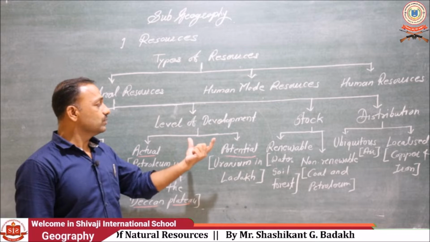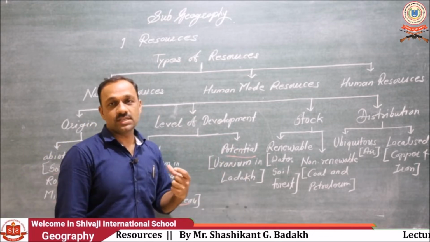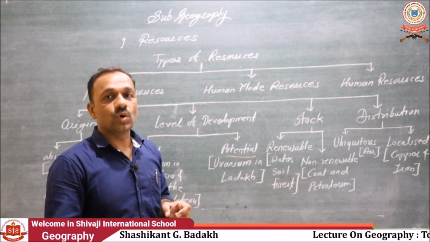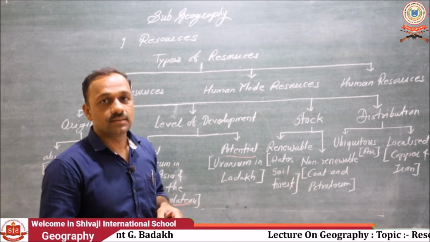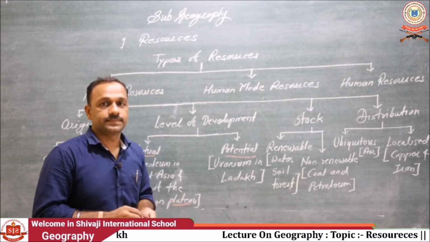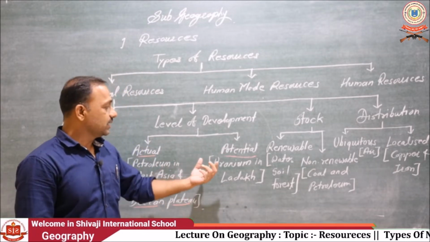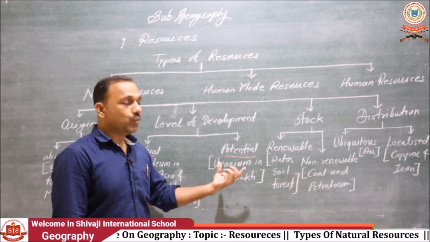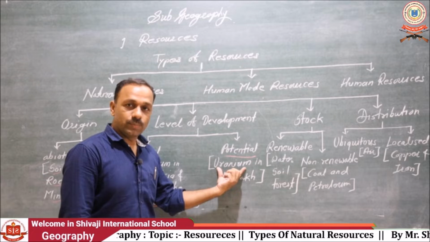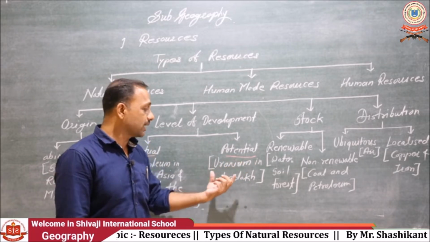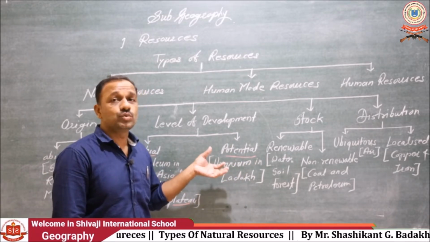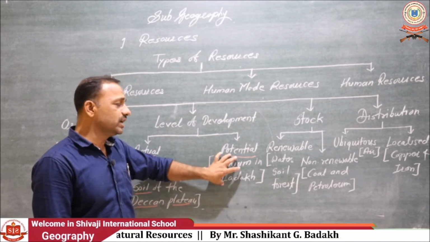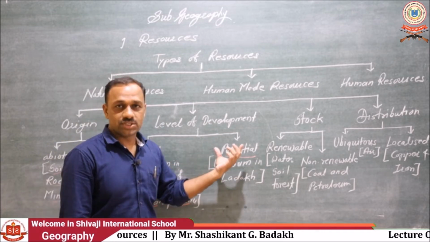Then what is meant by potential resources? Potential resources are the resources that we are not using in the present and whose quantity we don't know. For example, uranium in Ladakh. We don't know the quantity of uranium, and we don't have the technology to extract and use it, so it comes under potential resources.